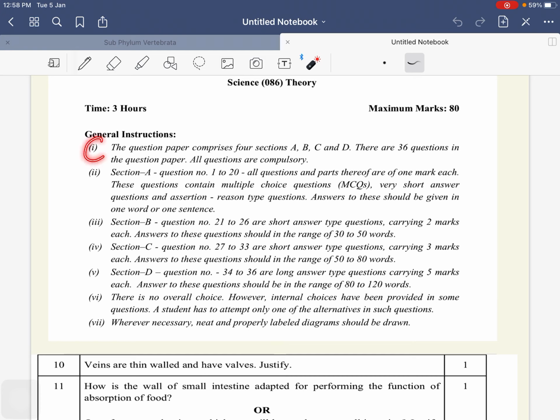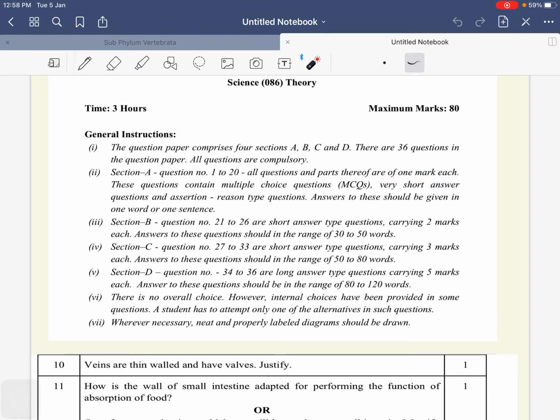First, there will be 4 sections, A, B, C and D, and a total of 36 questions, and all are compulsory. Section A has 1 mark questions.